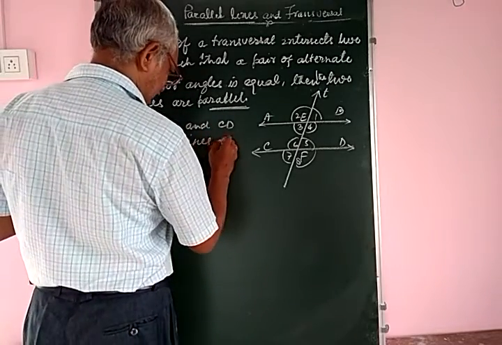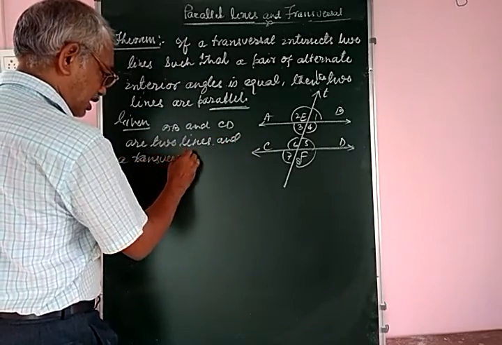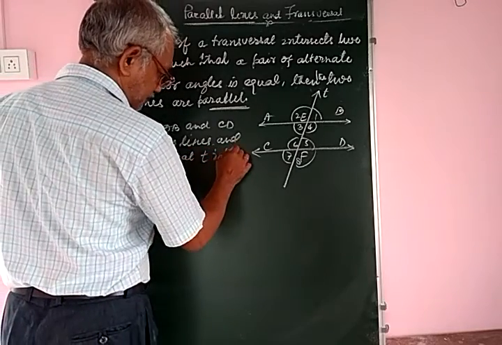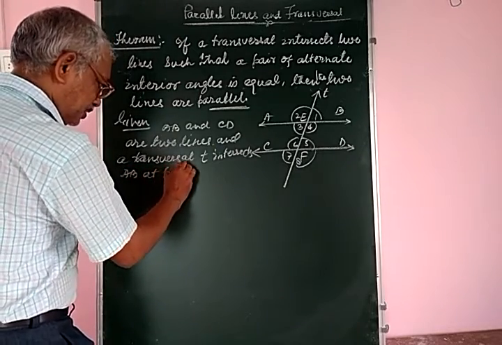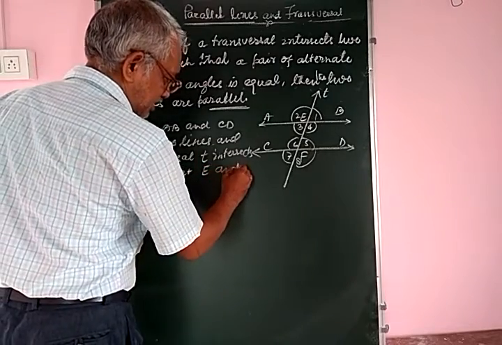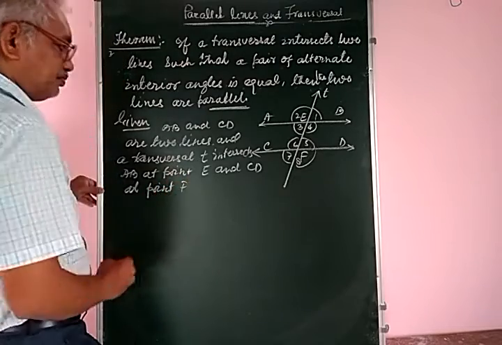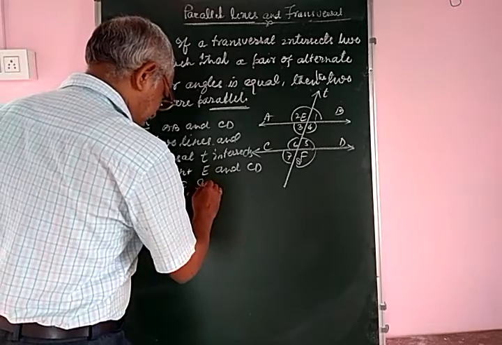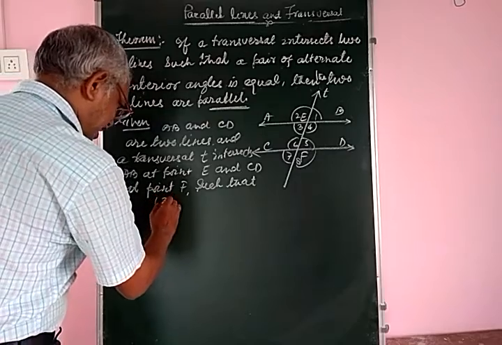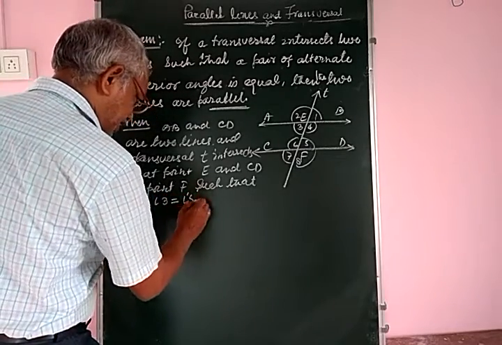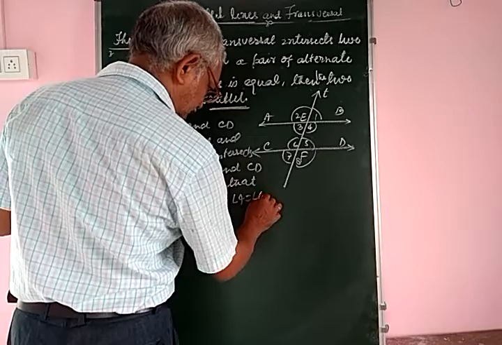Two lines, and a transversal T intersects AB at point E and CD at point F, such that a pair of alternate interior angles, angle 3 is equal to angle 5 and angle 4 is equal to angle 6.